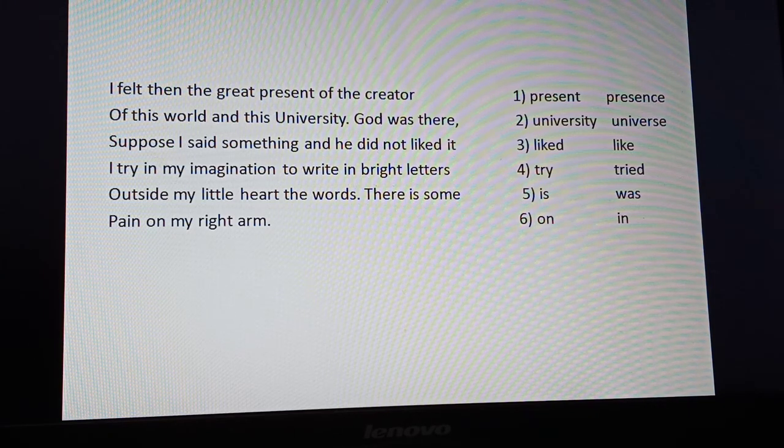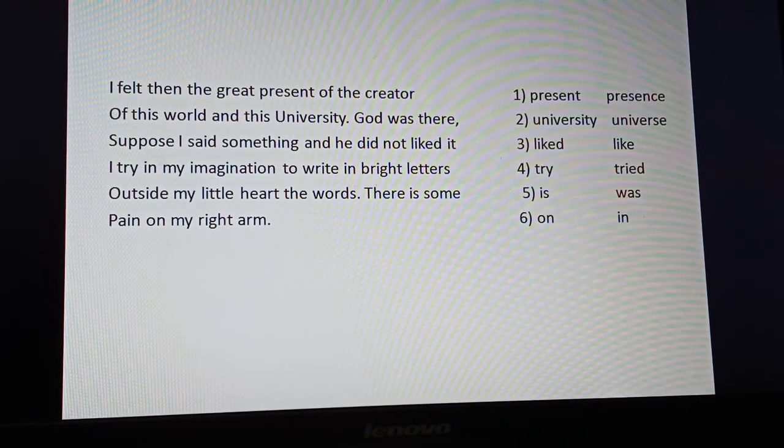So let us see the first example. I felt then the great presence of the creator of this world and this university. God was there. Suppose I said something and he did not like it. I try in my imagination to write in bright letters outside my little heart the words, there is some pain on my right arm. You see, each line there will be some mistake.